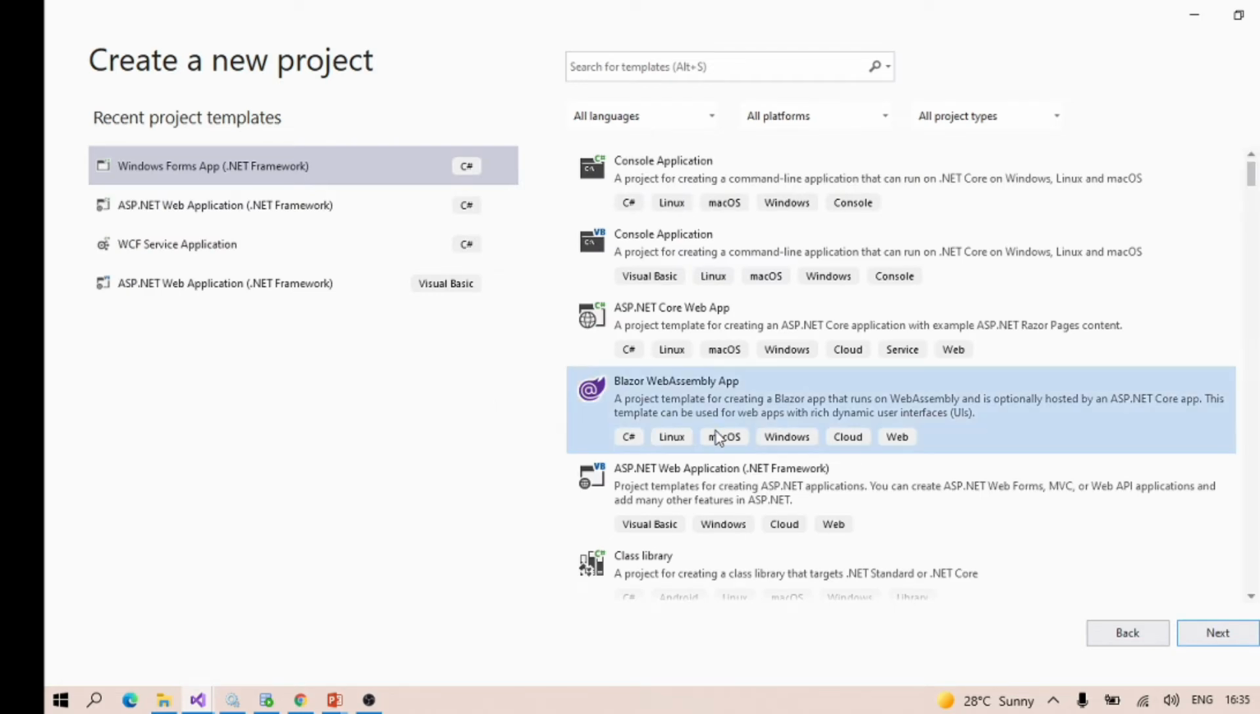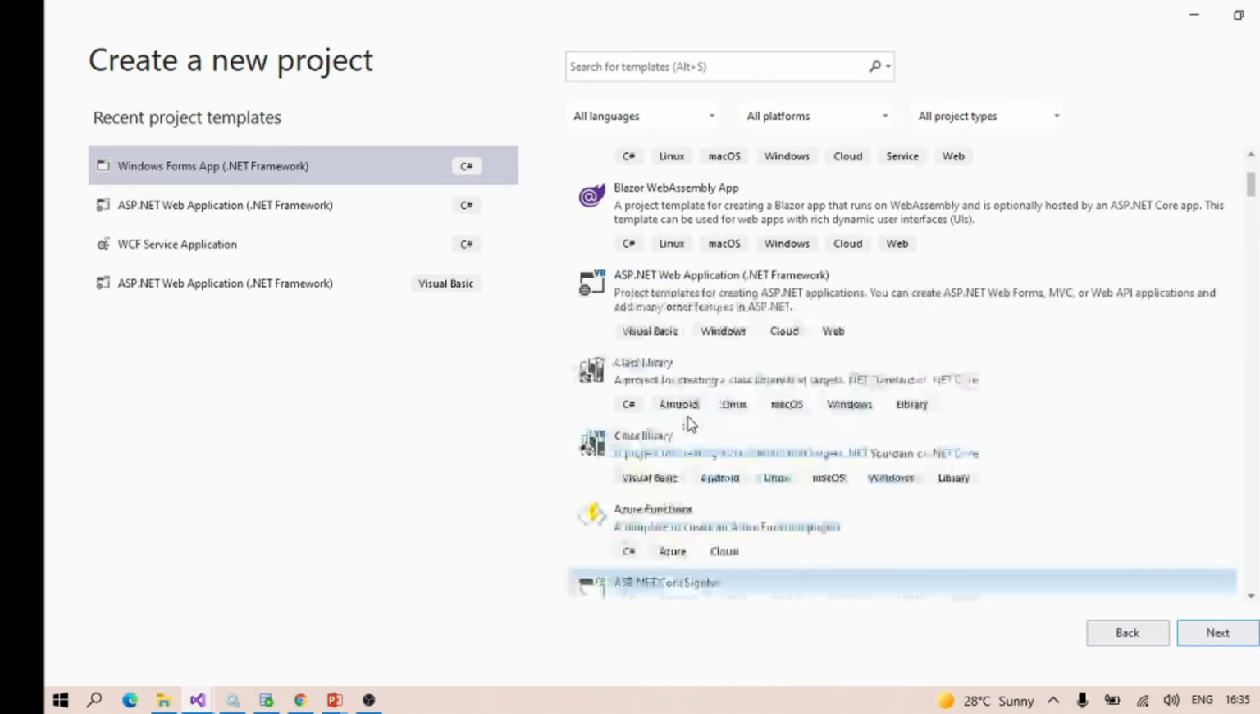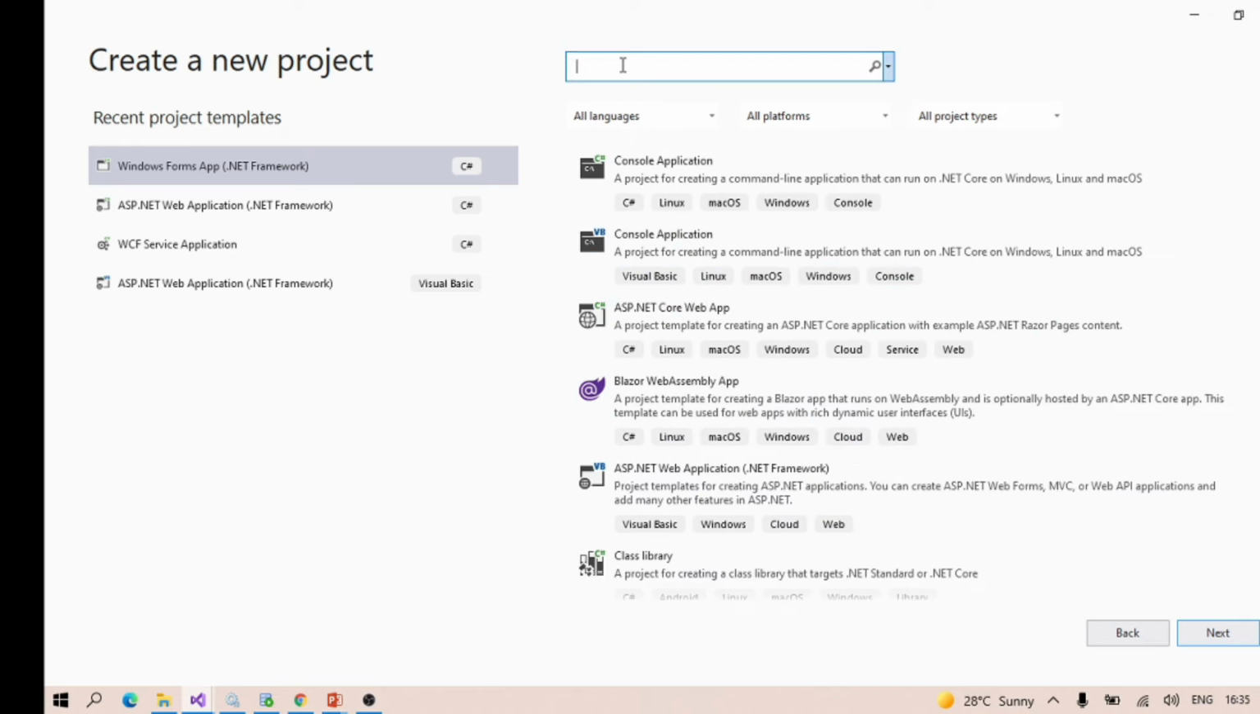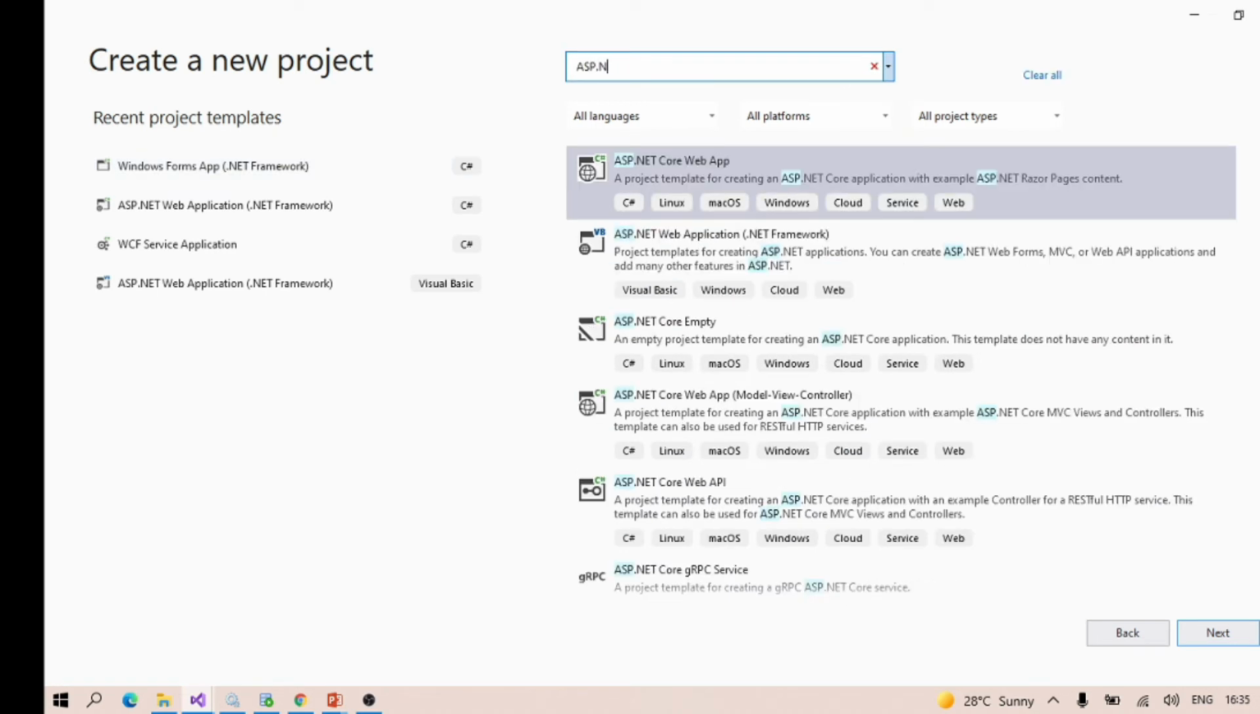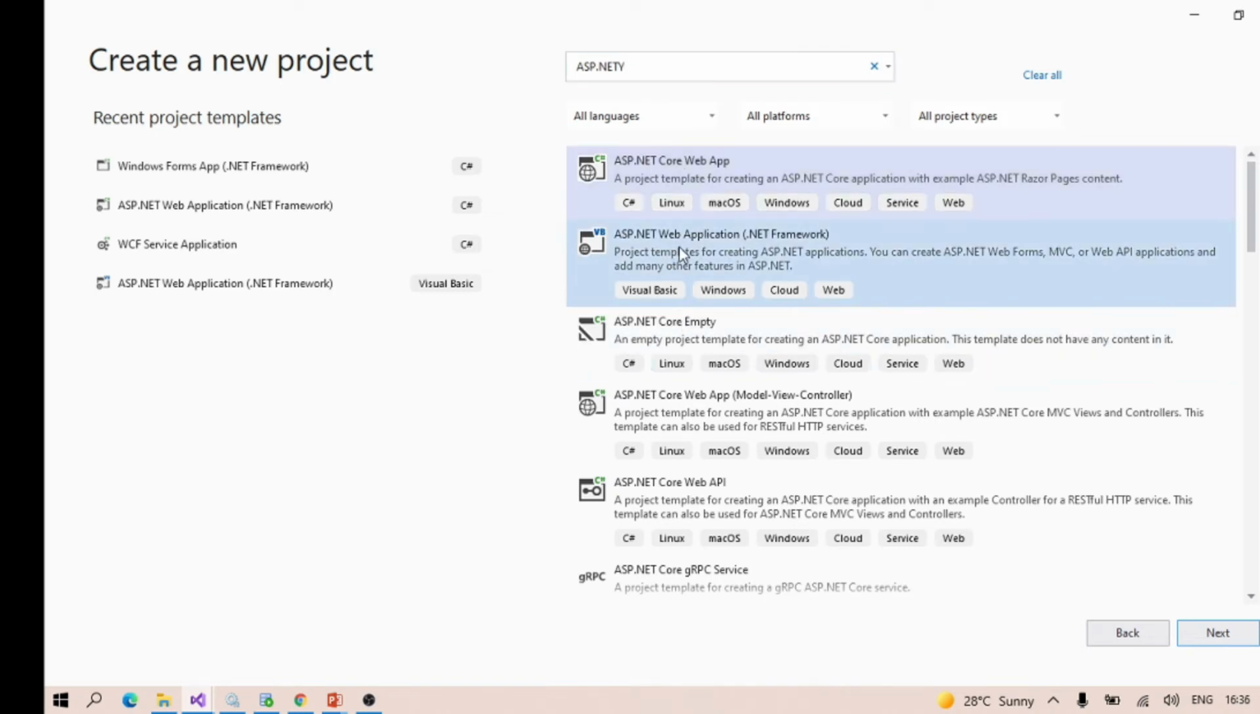Okay, so we will be getting tons of frameworks here. What we need to look for is ASP.NET. So we are getting two things here: ASP.NET Core Web App, which provides us ASP.NET Core application features, and ASP.NET Web App, .NET Framework.